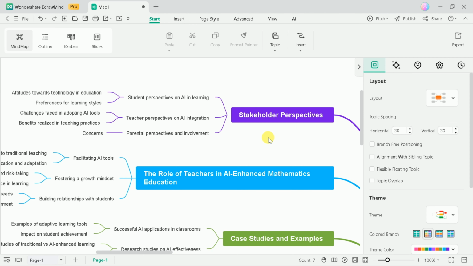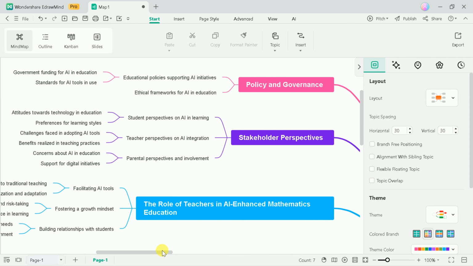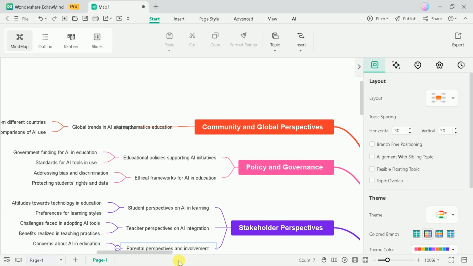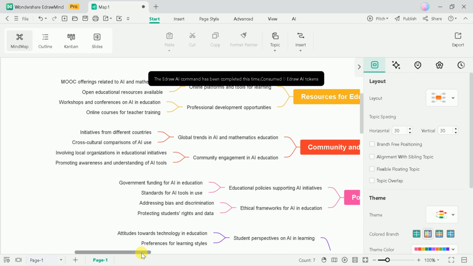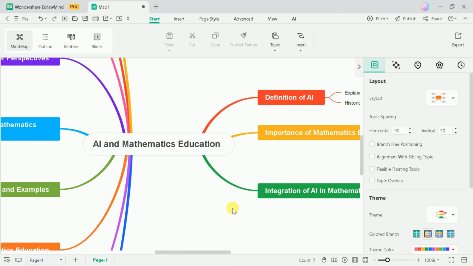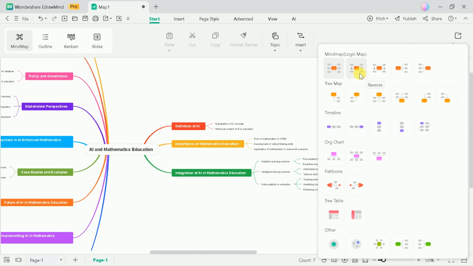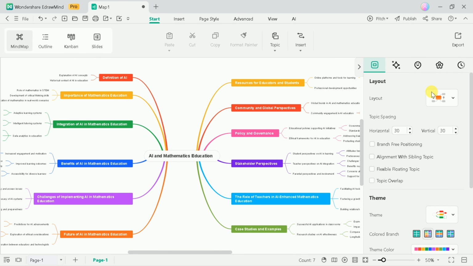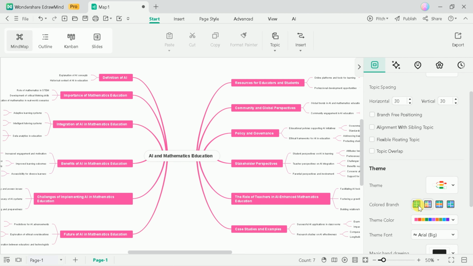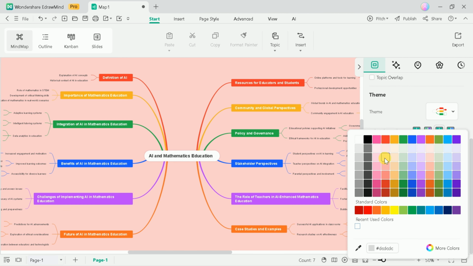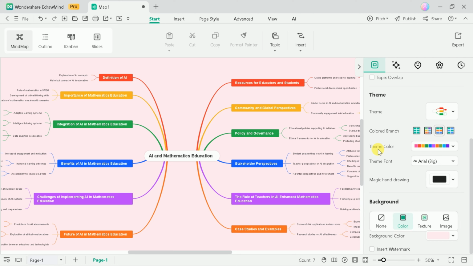EdrawMind also offers a wide range of customization options, allowing users to tailor their mind maps to suit their specific needs and preferences. Users can modify layouts to better organize their ideas, choose from a variety of themes to enhance visual appeal, and adjust colors to create a more personalized and engaging design.